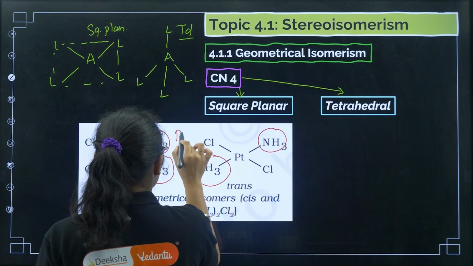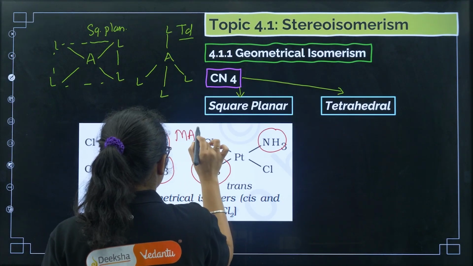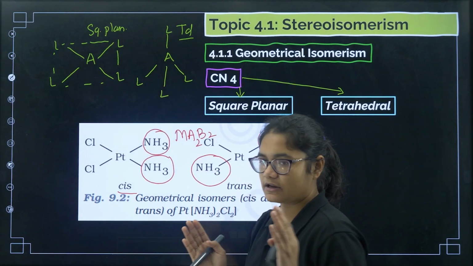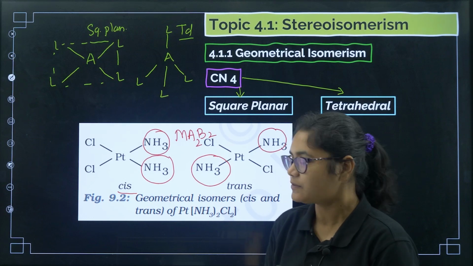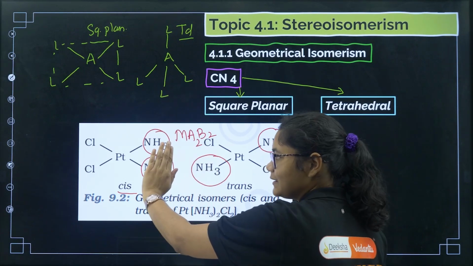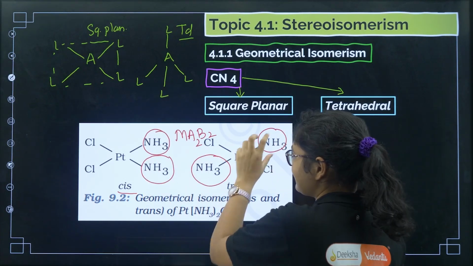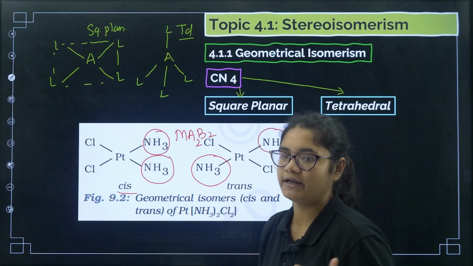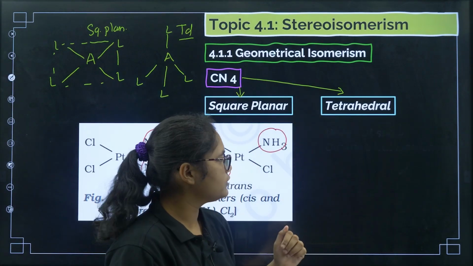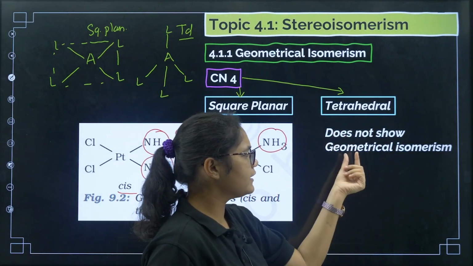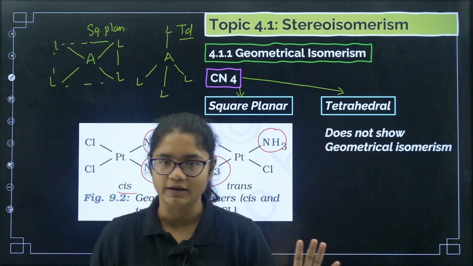This is MA2B2 type, two ligands of one type, two ligands of the other type. So if the same type of ligands are on the same side, we call it cis. If the same type of ligands are on the opposite side, we call it trans. Now coming to tetrahedral, tetrahedral molecules do not show geometrical isomerism.